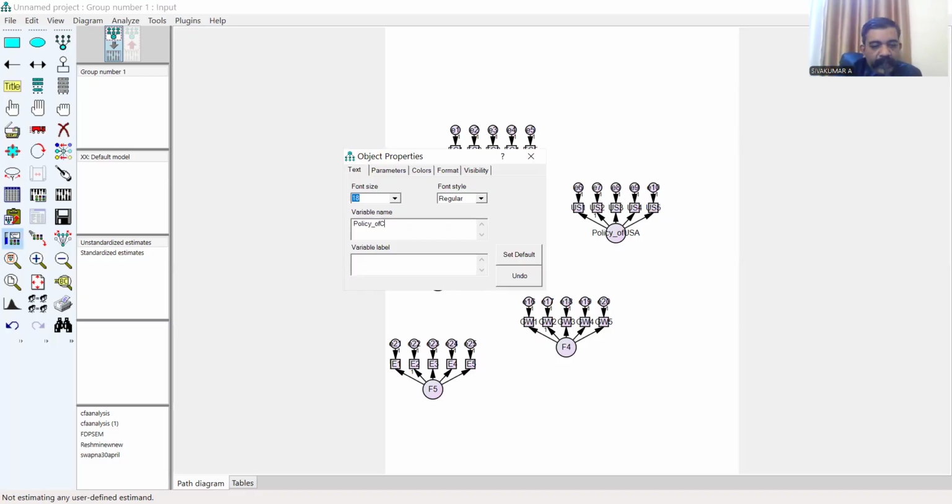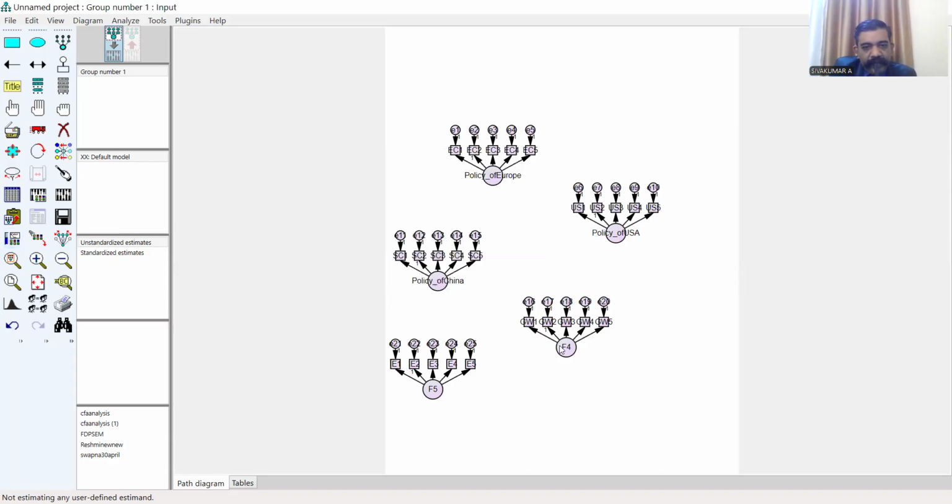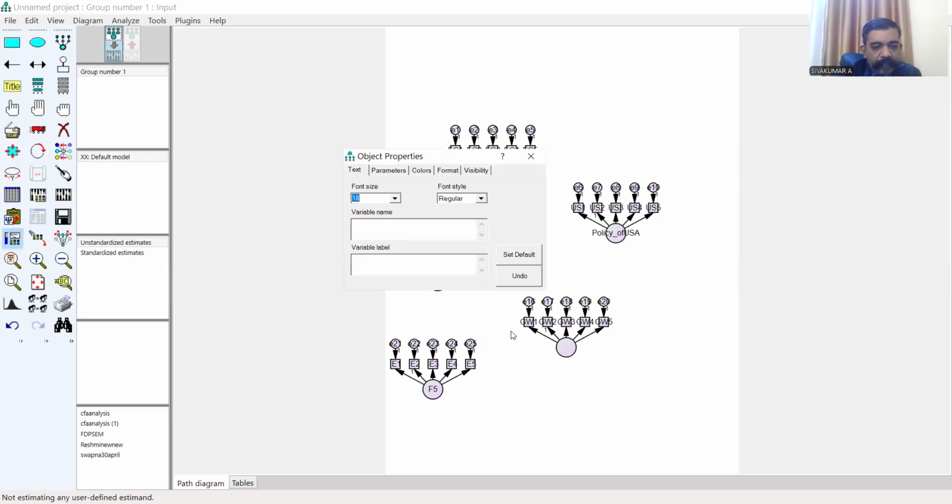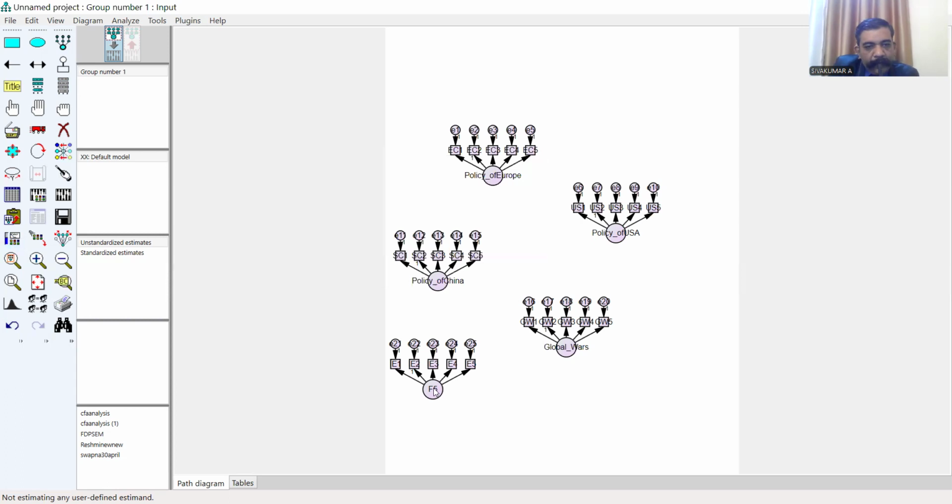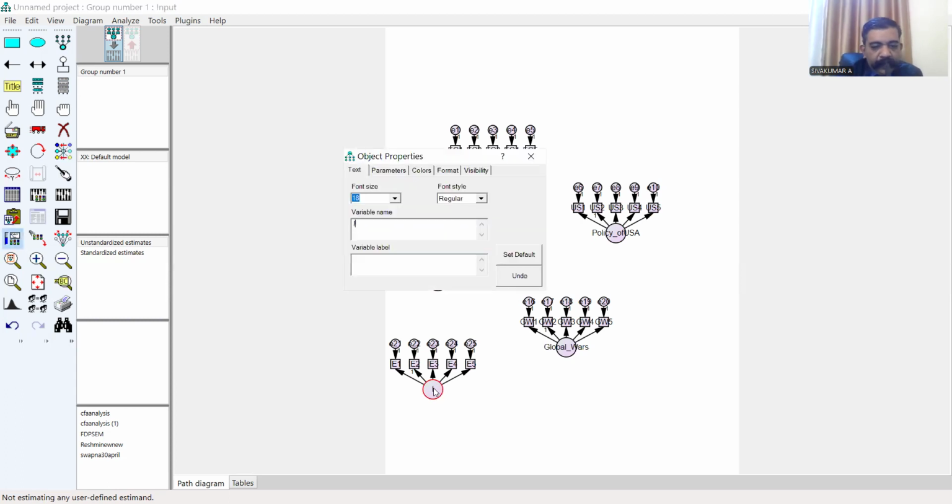Then global wars, such like GLOBAL, then shift plus underscore. If there is any mistake, you cannot get the output. Then Indian economy, Indian, please use underscore, no space between the words.